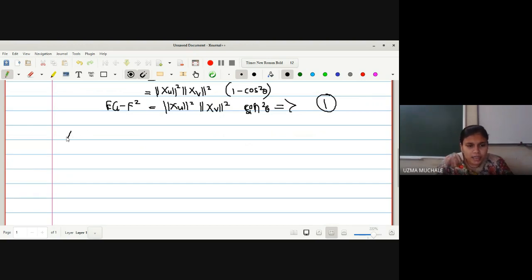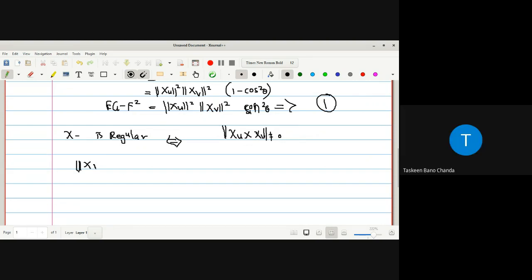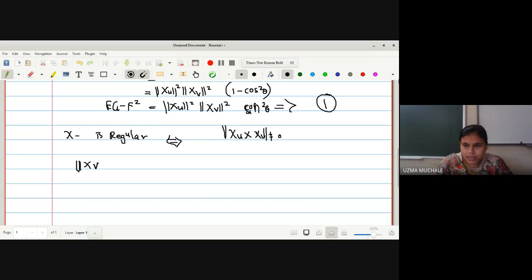Now what result do we know? X is regular. From the last lecture we know x is regular if and only if xu cross xv is not equal to 0. So it means that norm of this is also not equal to 0. बरोबर ना? We know the result, no? That norm of x is equal to 0 if and only if x is equal to 0. Because norm is telling you the distance from the origin.